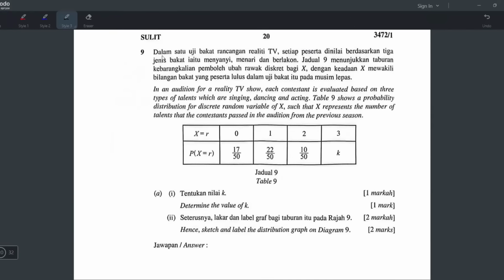Okay, number 9. Probability distribution chapter. Yeah, Form 5, chapter 5. Yeah, just look at this.